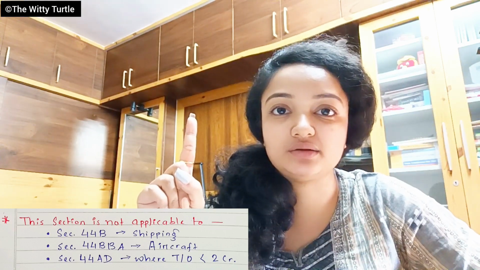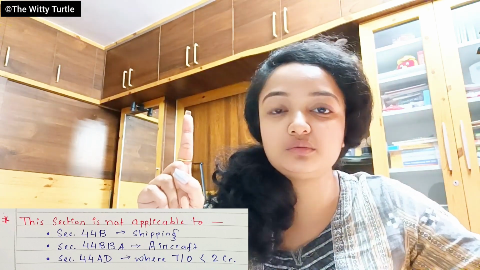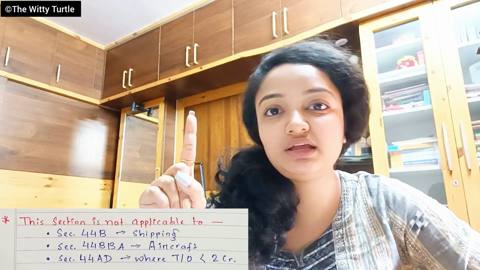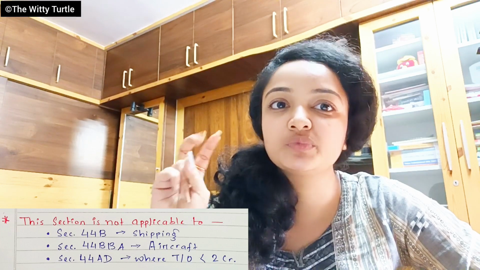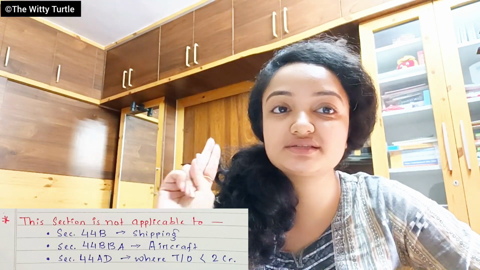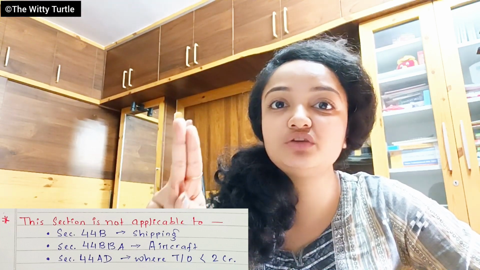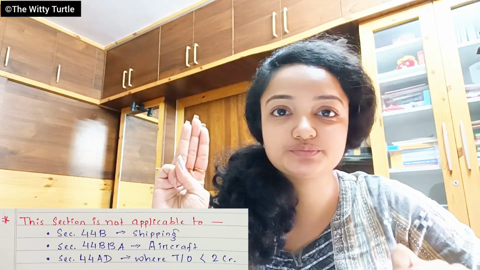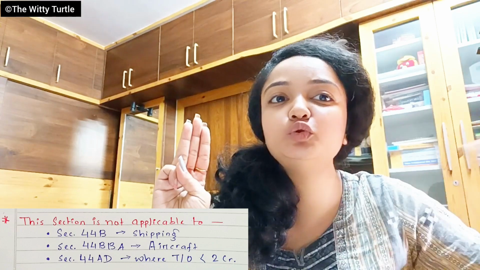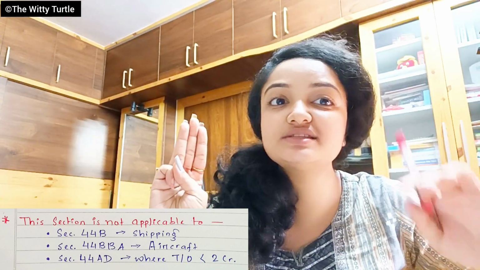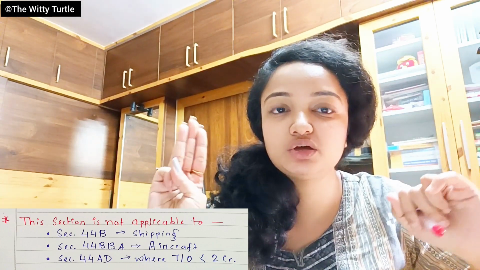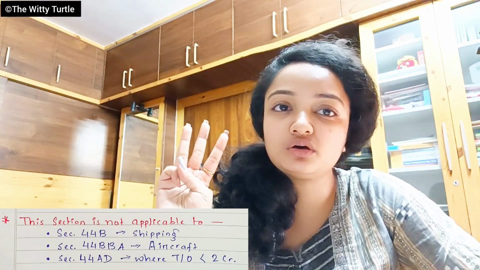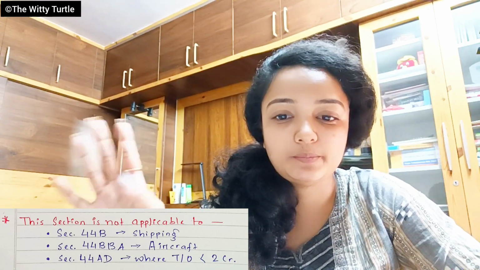We have already studied that, and in that class we learned that maintaining books of accounts and audit is not mandatory. The next is your aircraft business, mentioned in section 44BBA. And the last is section 44AD, where your turnover is less than 2 crores. So under these three sections, your tax audit is not mandatory.